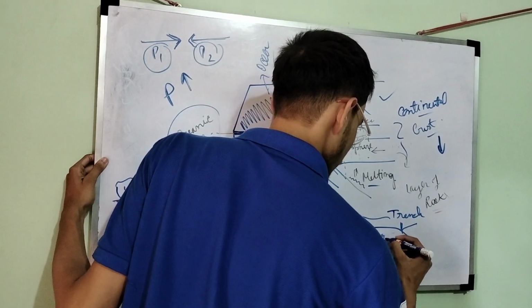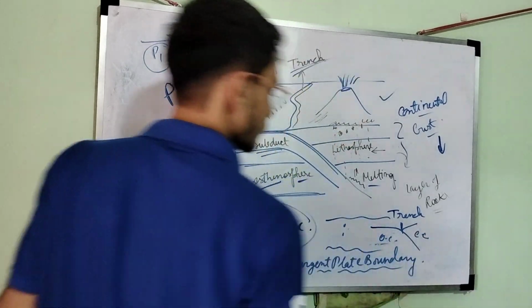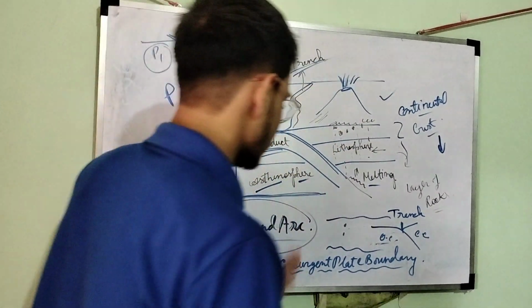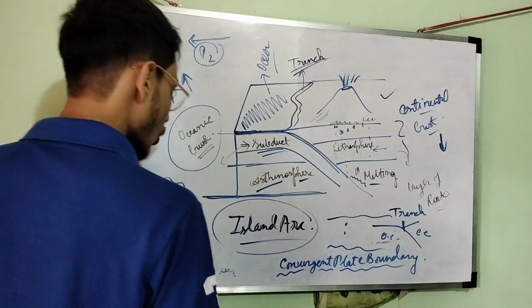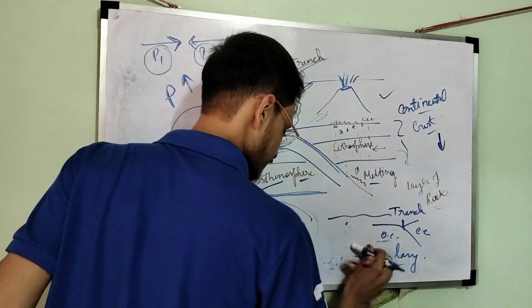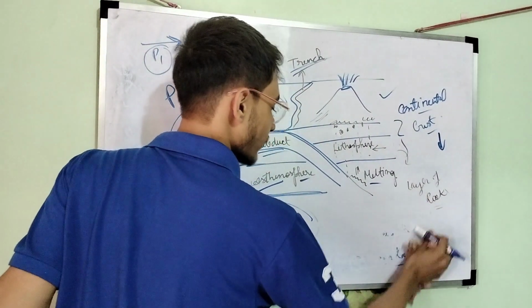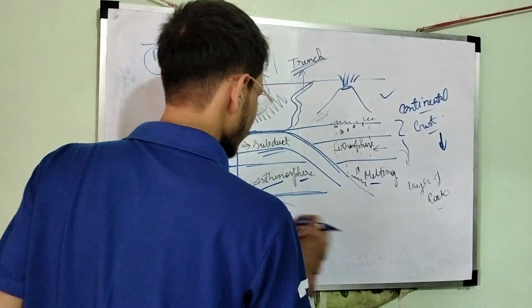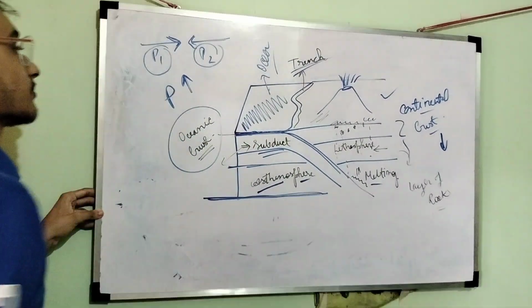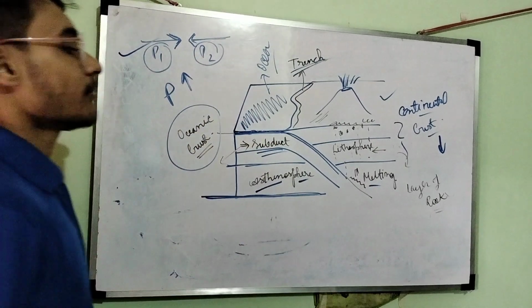This is the oceanic crust, this is the continental crust, right? This portion is known as the trench. Now till this much it is all clear, right? Always remember, where is it formed? It is formed in the convergent plate boundaries. What are convergent plate boundaries? Two plates are coming toward each other.